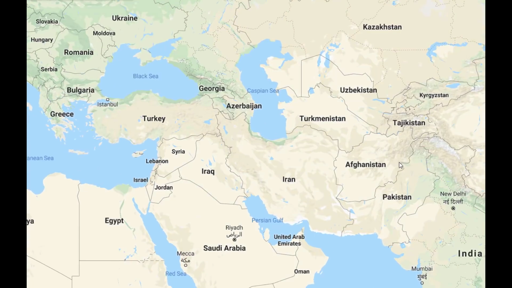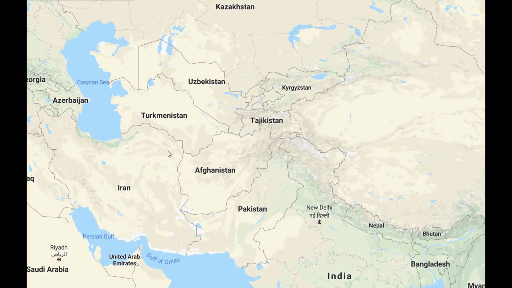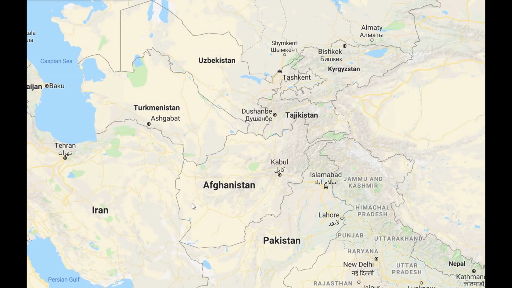Alright, so this right here, this is Afghanistan. Clearly you can see it shares its borders with a lot of countries like Pakistan, Iran, Turkmenistan, Uzbekistan, Tajikistan, India as well, and China. For our purpose, we need to understand this, that Afghanistan shares its borders with Turkmenistan and Uzbekistan. So the first statement was incorrect.